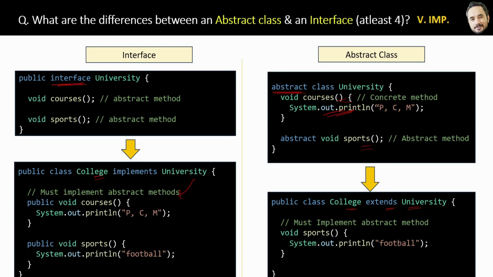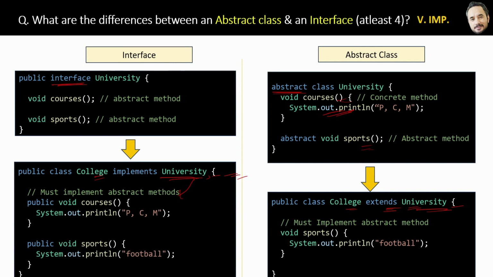Second difference is that interface supports multiple inheritance. Yes, here you can implement multiple interfaces. But abstract class does not support multiple inheritance. You cannot extend more than one base class, abstract class. Okay, so that is the difference.